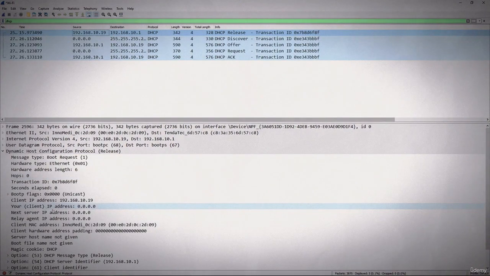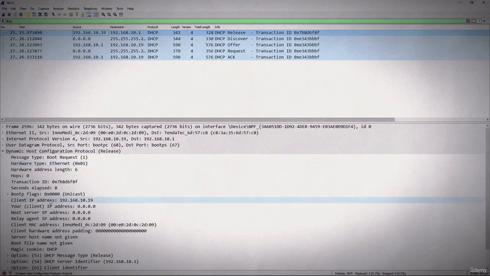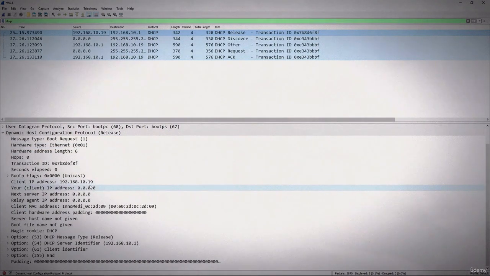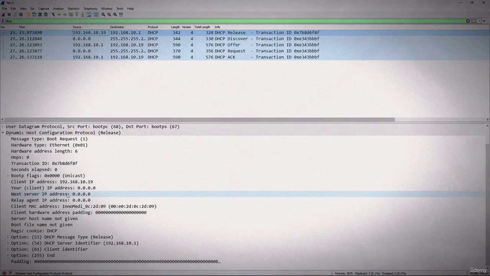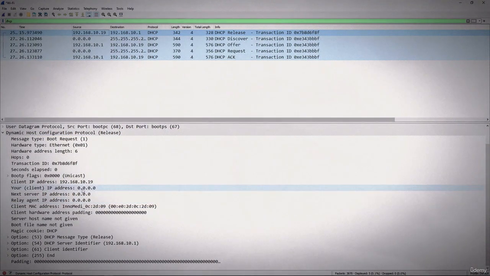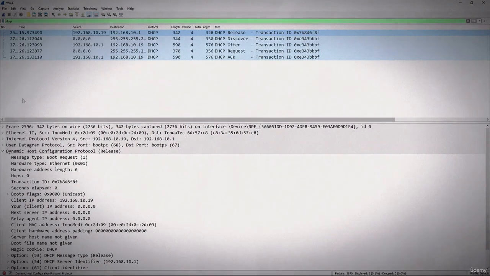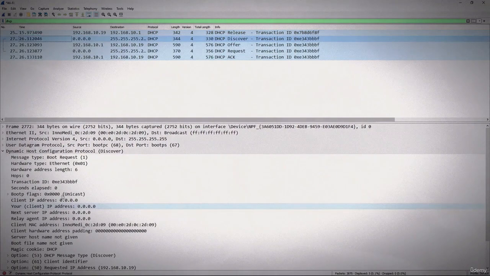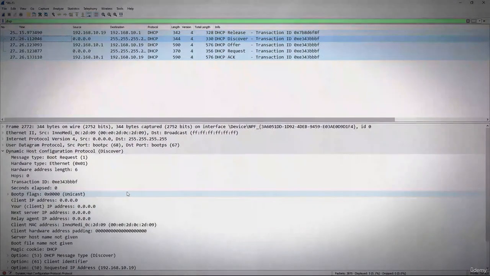As you can see, this is the DHCP release, and that means I am giving up my IP address, and you are seeing that what we gave up was the .19, and now my client address is 0.0.0.0. Alright, I have gotten rid of it. But then the next step is to go through the DORA process. Now, take a look at the transaction ID. We know that I don't have an IP address, so the server keeps track of who I am by that transaction ID and my MAC address.